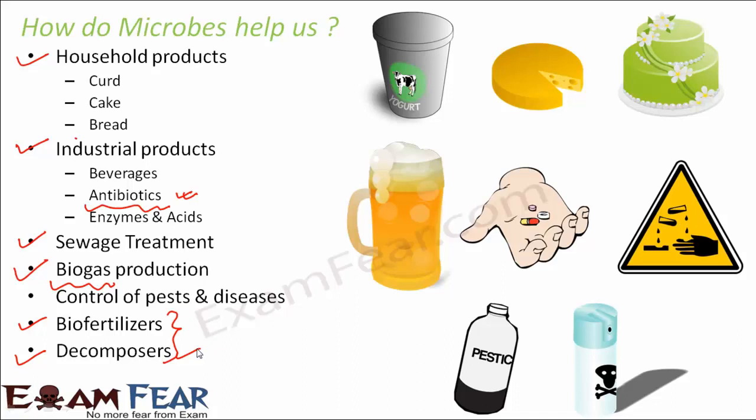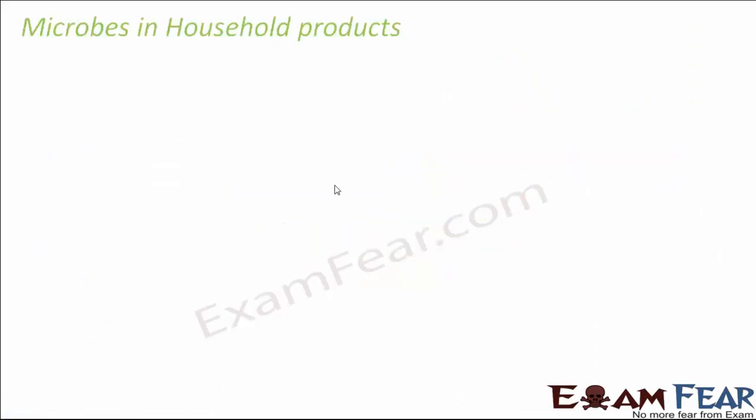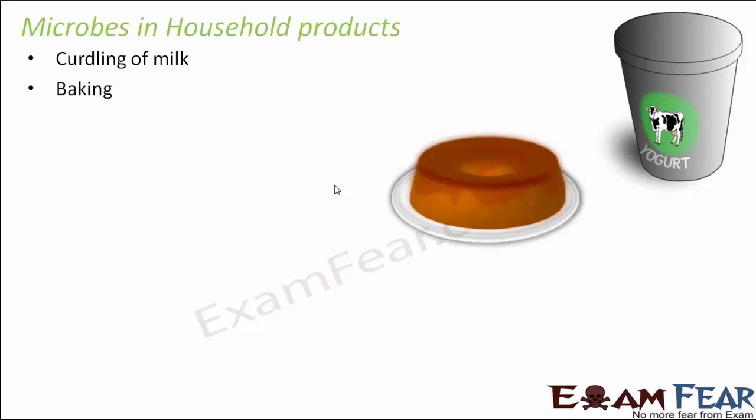So these are some of the ways in which microbes can be helpful to us. Now let us look at microbes in the household, some of the household products where microbes play an important role. One of these is curdling of milk. Like, how is curd prepared? Curd is actually prepared from milk. How this conversion of milk into curd takes place, the major role is played by the microbes. So microbes are responsible for milk turning into curd. So curdling of milk is one such application.